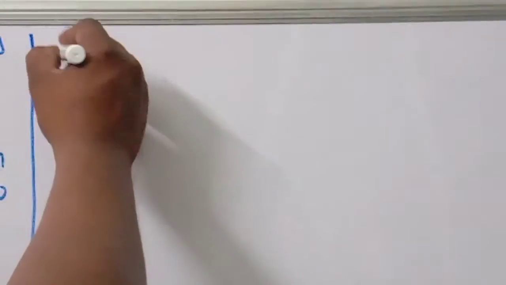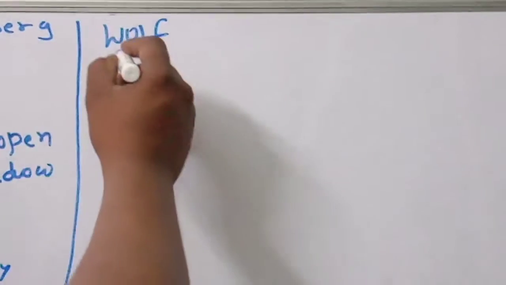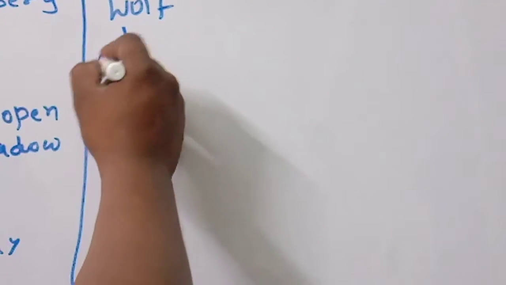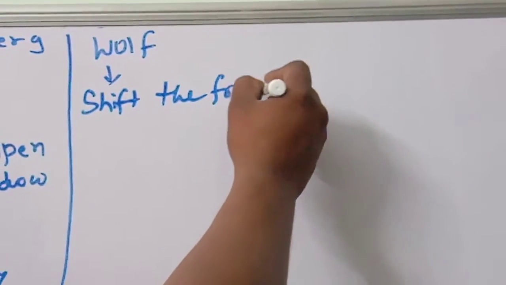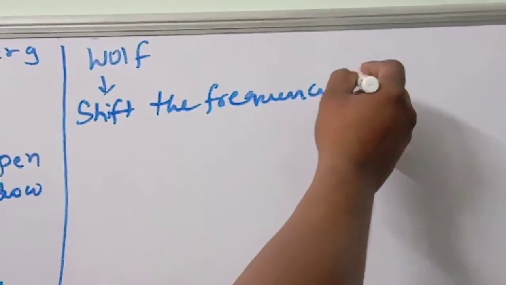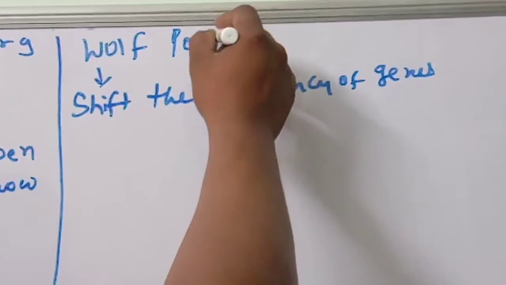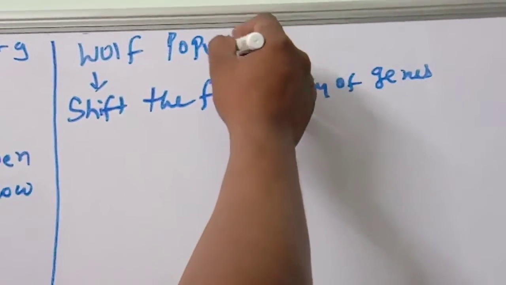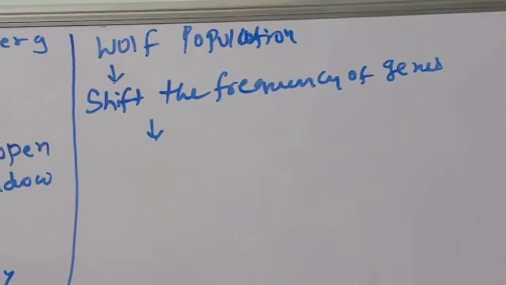There may be a shift in the frequency of genes in the wolf population. If the frequency of genes shifts, what will happen?